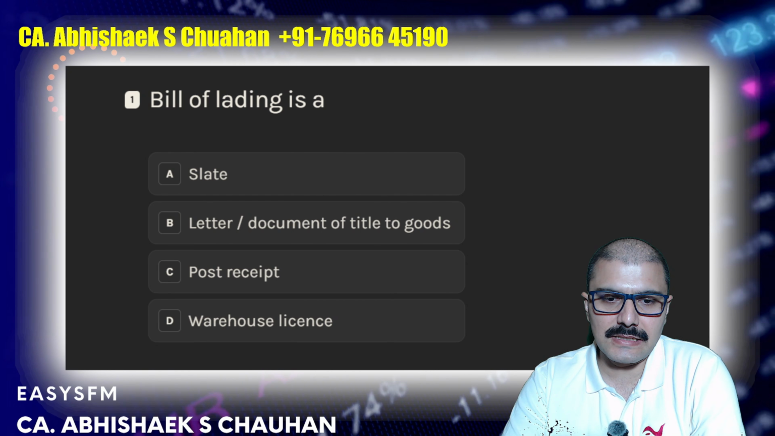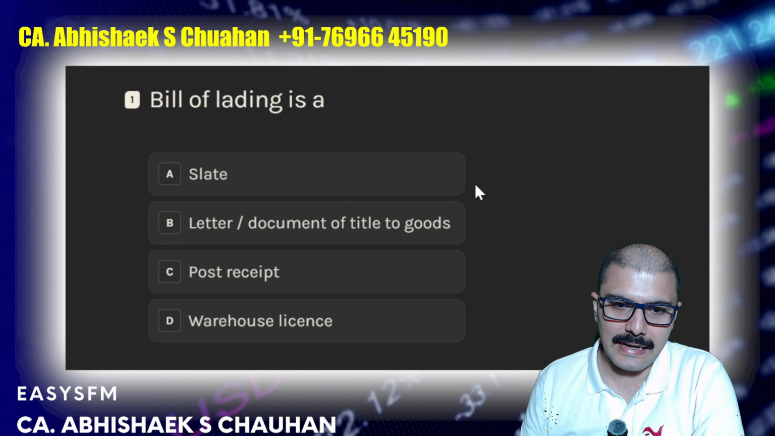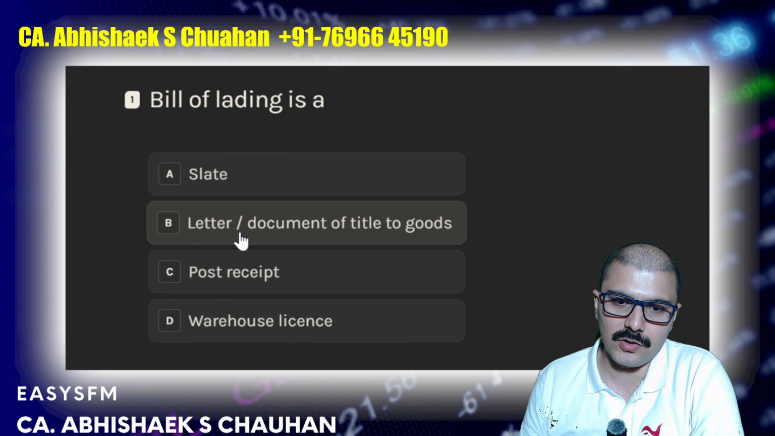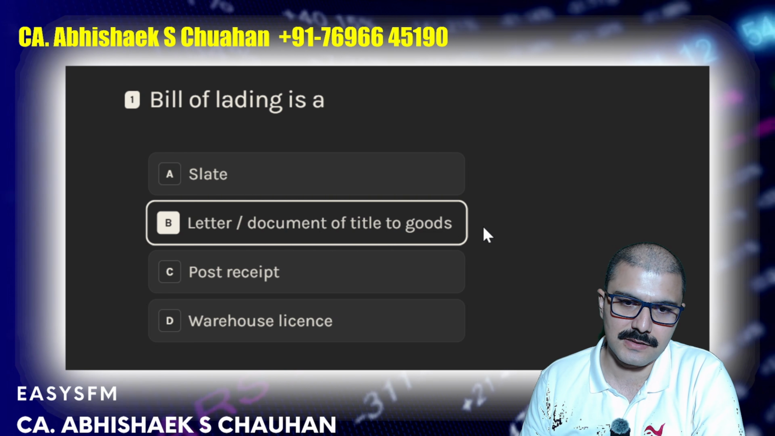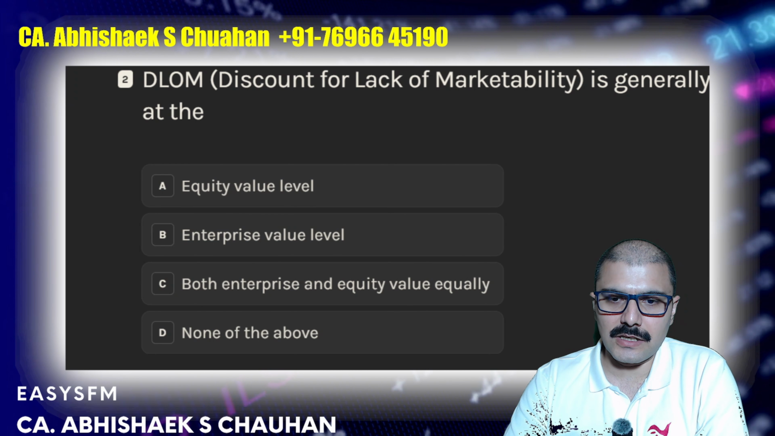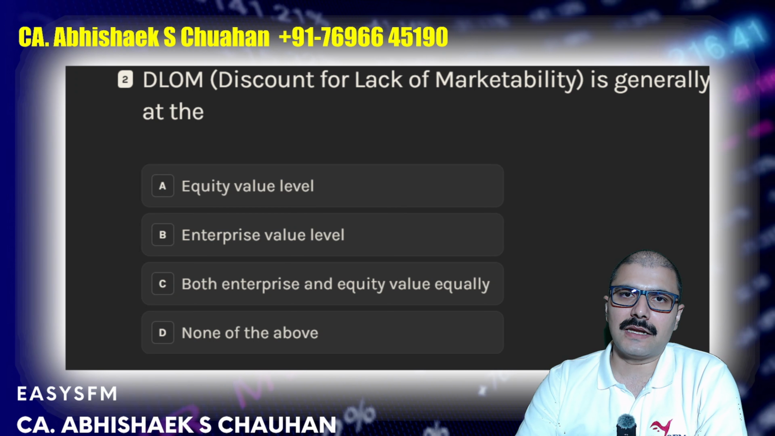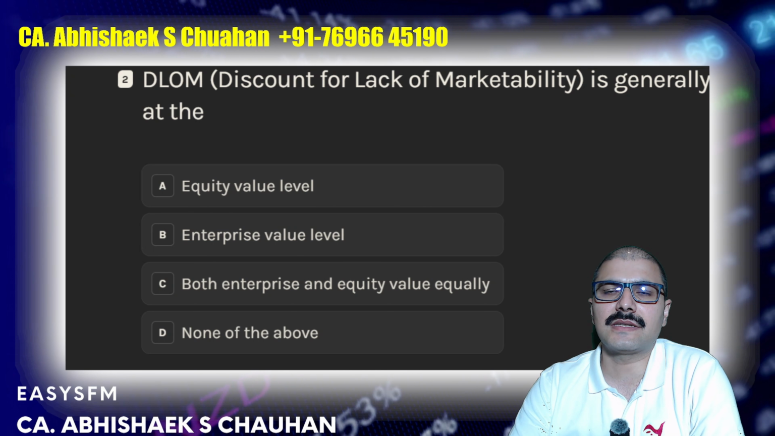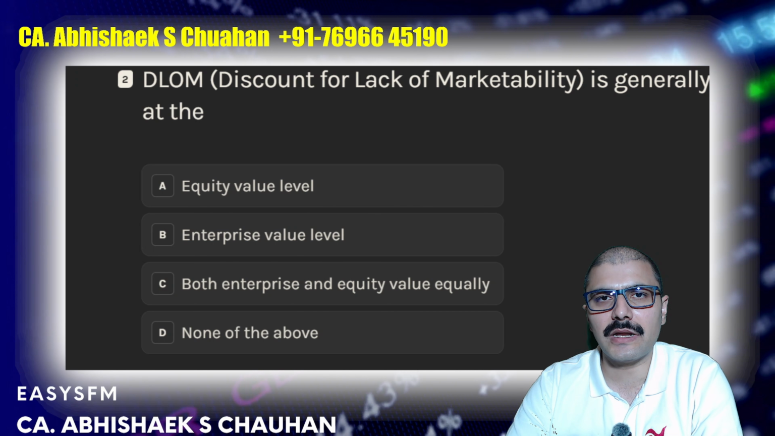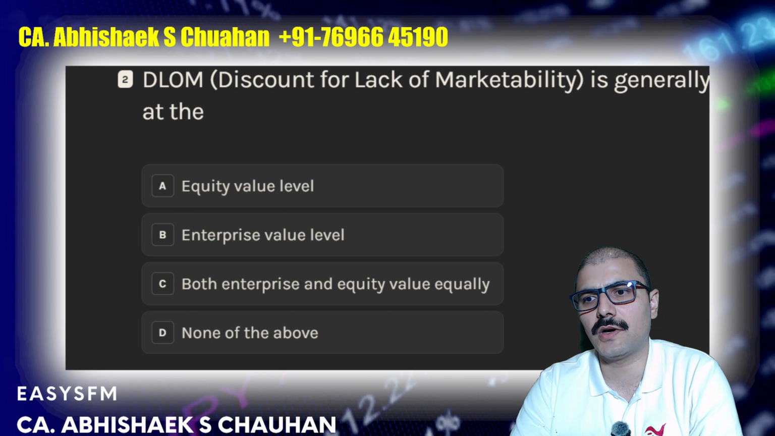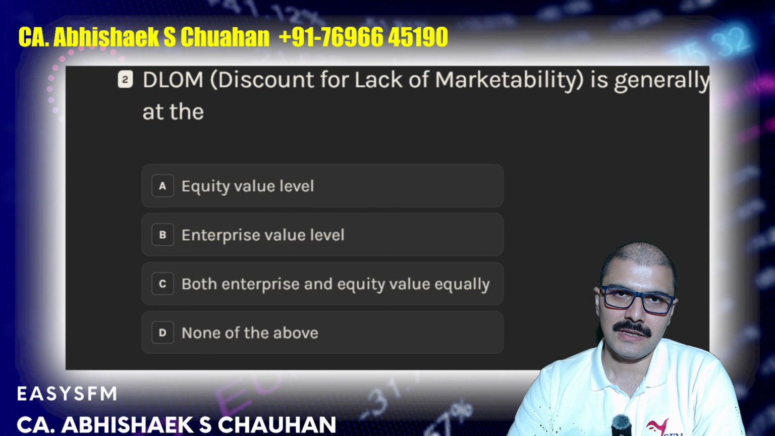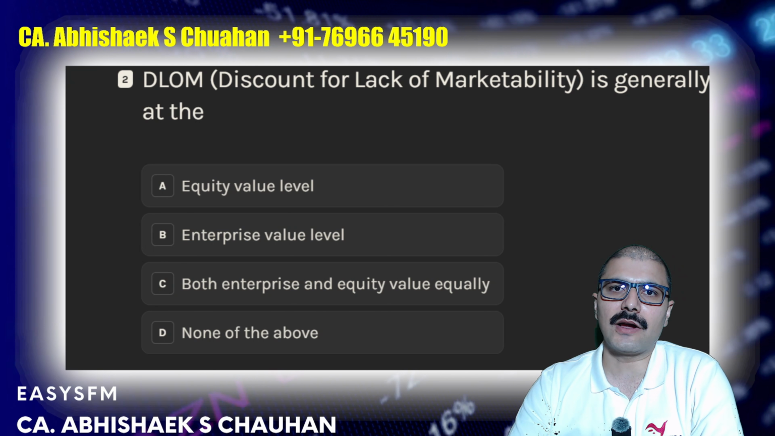The first question in the series is: bill of lading is a letter or document of title to the goods. Next. DLOM, discount due to lack of marketability. Now we all know that DLOM is sometimes asked in the exam, the formula for DLOM, sometimes the formula asked for control premium, etc. So this is basically called discount due to lack of marketability.